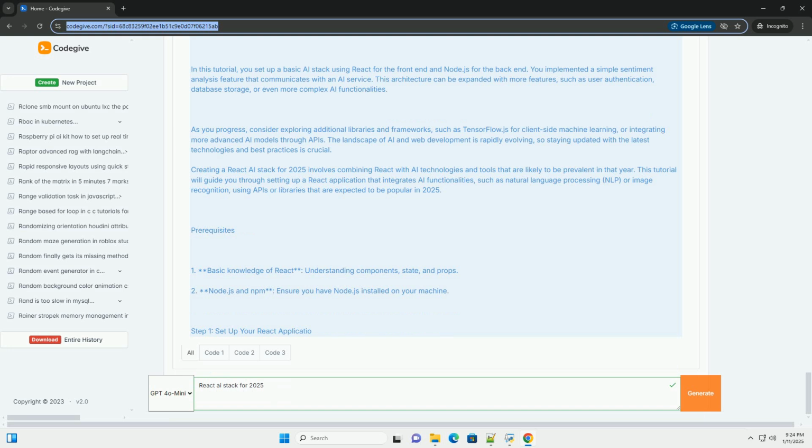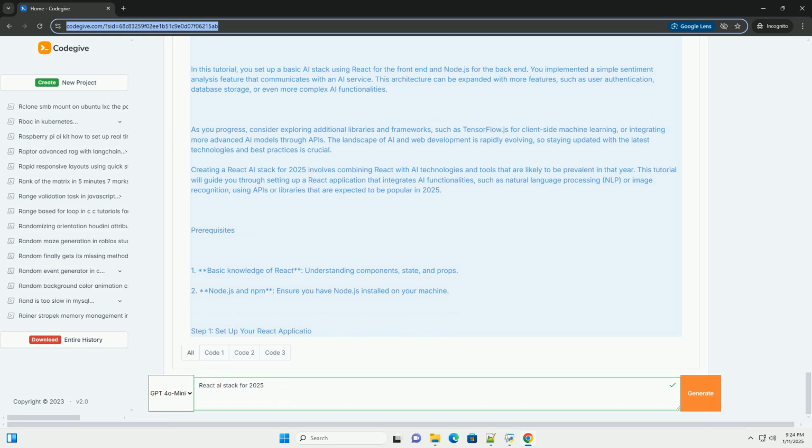Creating a React AI stack for 2025 involves combining React with AI technologies and tools that are likely to be prevalent in that year. This tutorial will guide you through setting up a React application that integrates AI functionalities, such as natural language processing, NLP, or image recognition, using APIs or libraries that are expected to be popular in 2025.